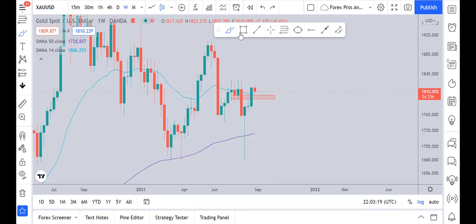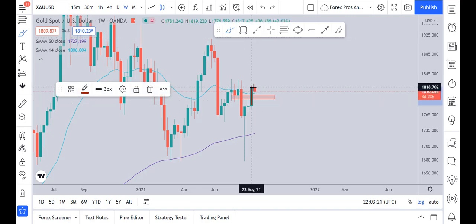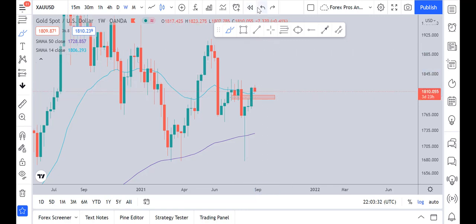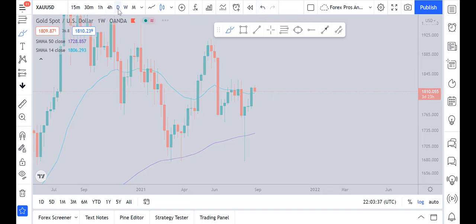So for now, what we are seeing is that on the monthly time frame, the market has moved above the previous resistance, which is now the support, and the market may test this support and continue its movement towards the upside. So on the weekly and monthly time frames, we can expect the market to be bullish.